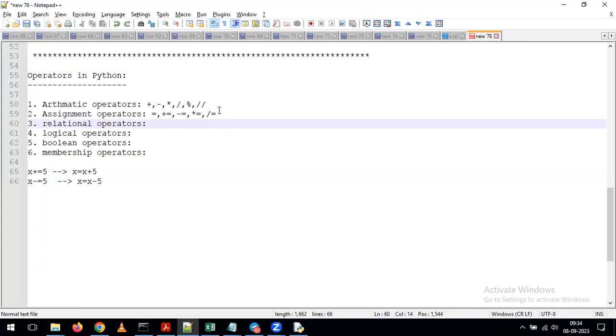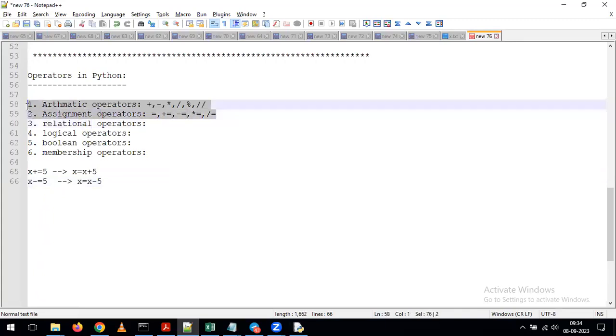Do you want me to explain these operators also with examples? I'm thinking these are simple operators, so I'm skipping them, but if anyone is expecting examples on these operators, please let me know. I will cover those also, no issues.